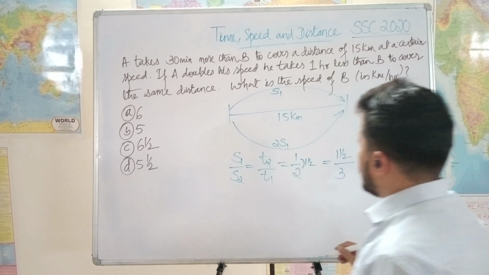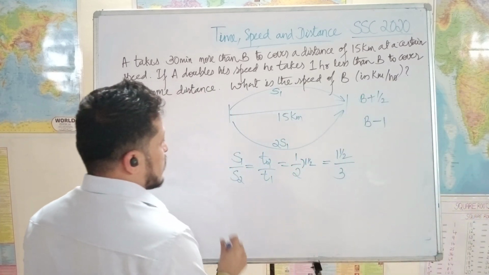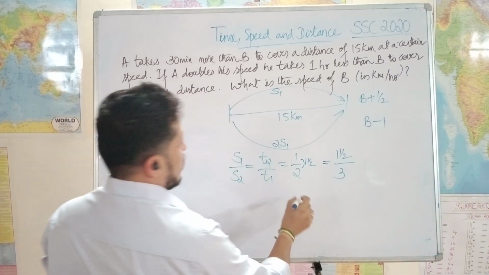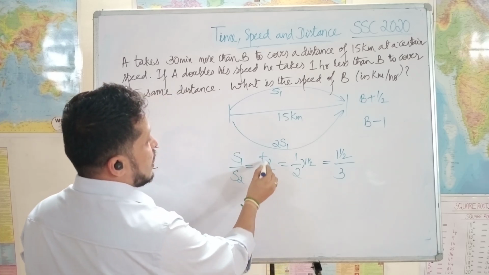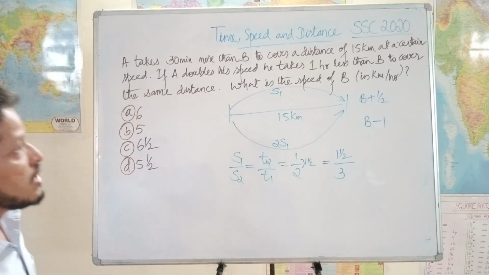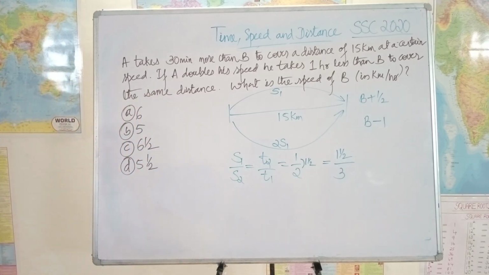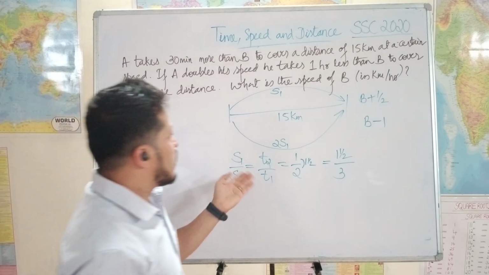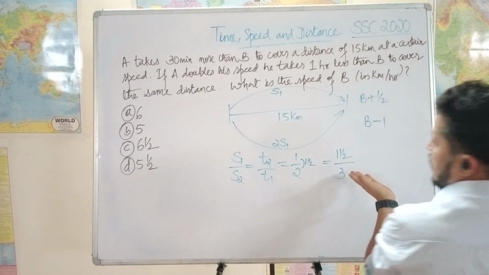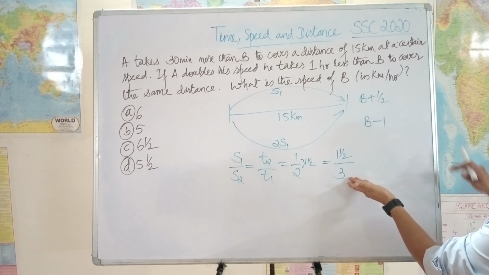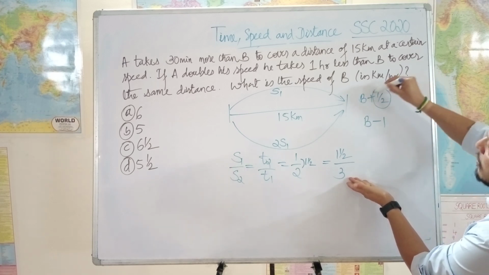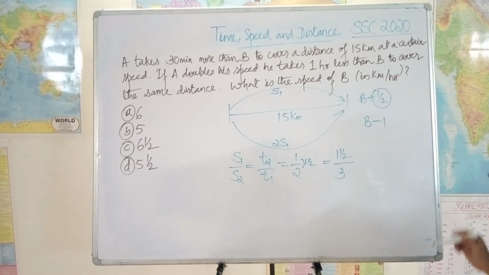So now we know the time taken by A, here T1 and T2 both. But what we need is the time taken by B. What is the time taken by B? Here A took 3 hours, which is half an hour extra compared to B. That means B took 2.5 hours.